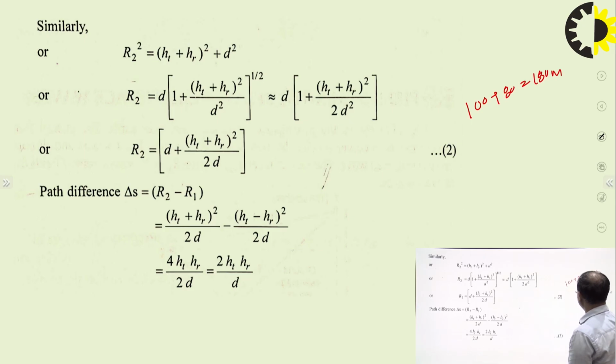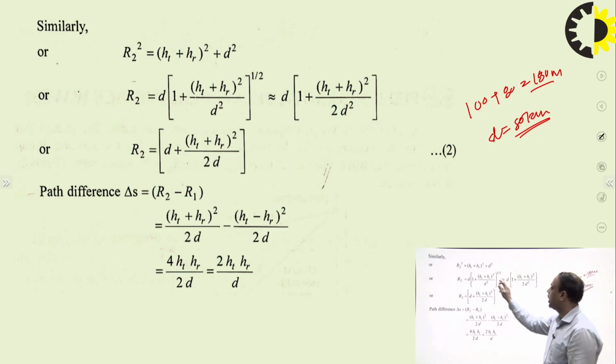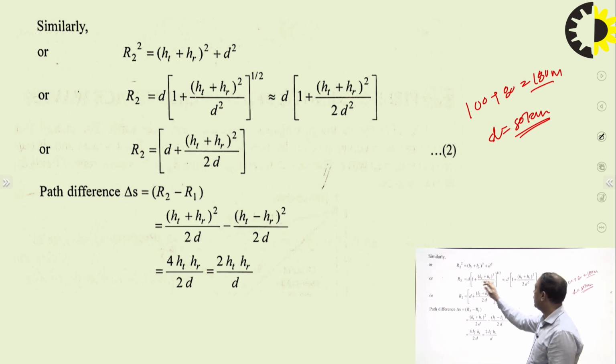And this D, if we consider 50 kilometers, then this 180 is very small compared to D, which is 50 kilometers, and again this factor is very small. By using the binomial theorem, again we put this 1 by 2 in the multiplication of this factor, and we have R2 like this.